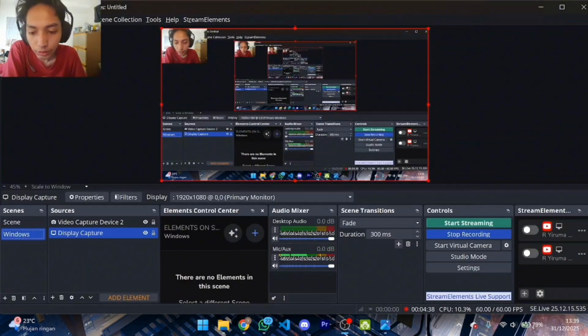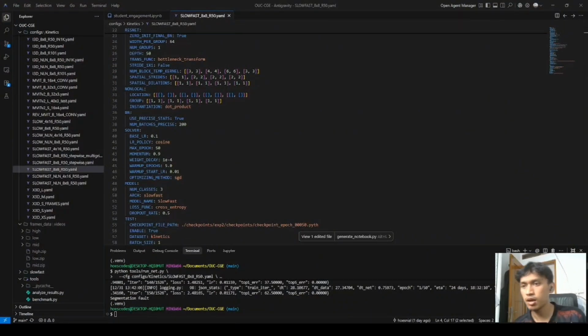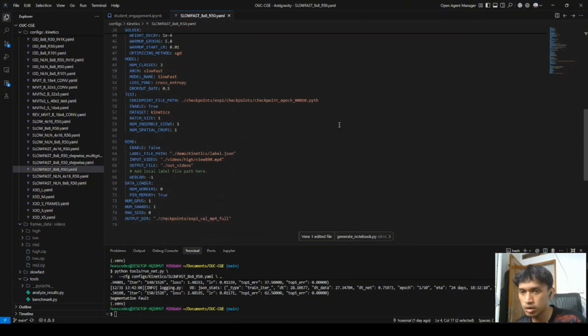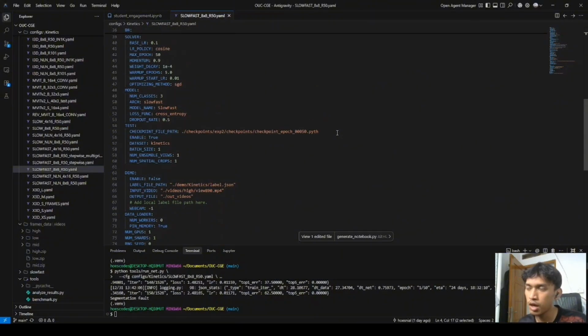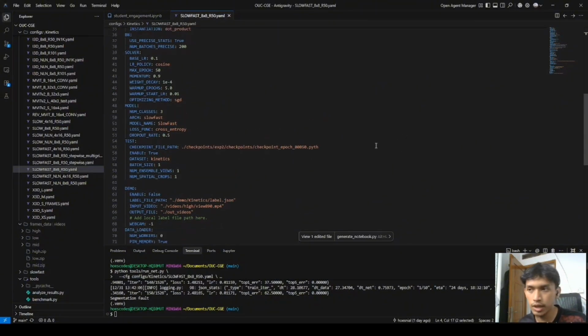Next, training and implementation. I was responsible for the technical implementation. We configured the SlowFast ResNet-50 architecture using PyTorch and customized the head to detect three engagement levels.